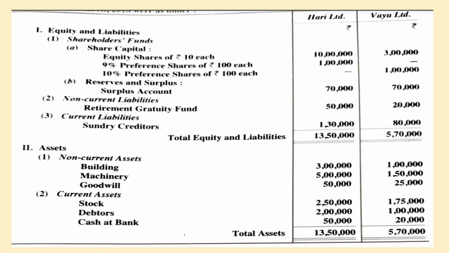The information regarding the balance sheet is given: share capital, reserves and surplus, retirement gratuity fund, sundry creditors, and coming to assets, building, machinery, goodwill, stock, debtors, bank. The information has been given.